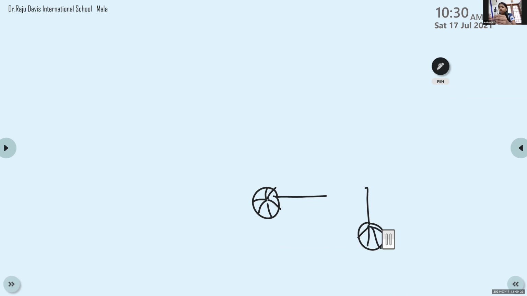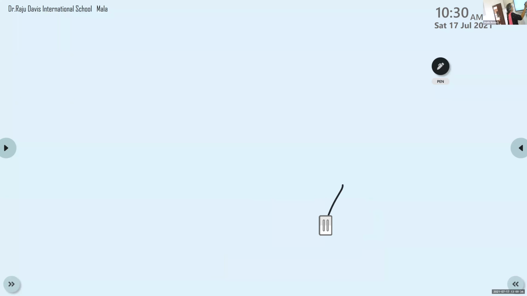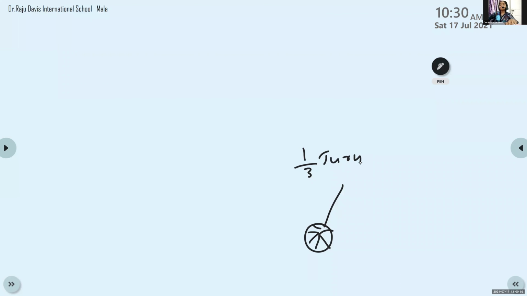Ma'am, I finished. Can I ask one thing, ma'am? 1 by 3 turn means you can draw like this, 1, 2, 3, 4, 5, 6 are there. Ma'am, this 120 degrees, which angle? 120 is 1/3 turn, 1 by 3 turn. Ma'am, I am asking which angle it is. So this is 90 degrees. After 90, you have to take 30 more degrees, not exactly 180.